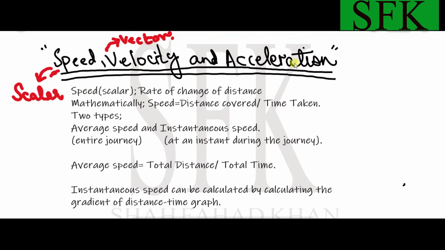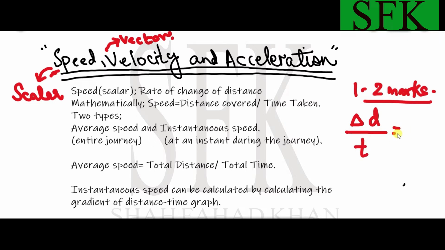Okay, let's look at the definitions. These are important definitions because they're repeatedly asked in the exam for at least 1 to 2 marks. Okay, speed by definition is the rate of change of distance. Rate of change of distance means basically change in distance with respect to time is equal to speed. Mathematically, this is one way of writing it. It can also be written as speed is equal to distance covered, which is basically the change in distance, divided by the time taken in covering that distance, so divided by the time.